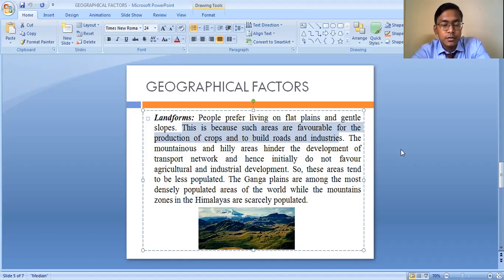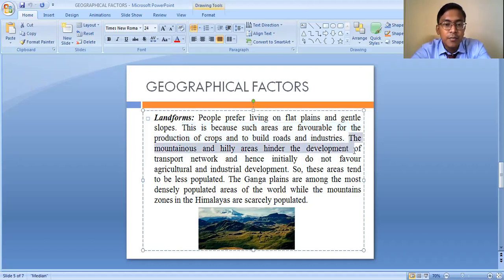If more roads are constructed properly, what will happen? The transportation system will be more developed. When the transportation system is more developed, industrialization can happen. Humans will find it more convenient to travel from one place to another, so people will obviously settle in those areas, isn't it?